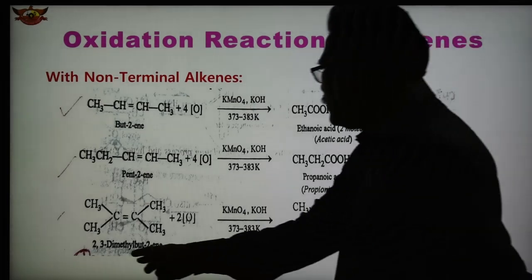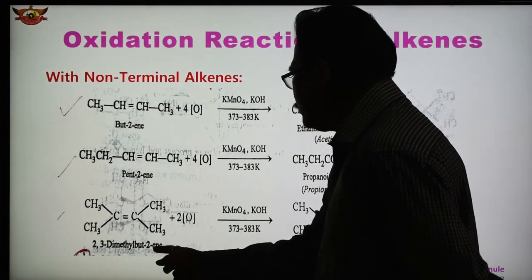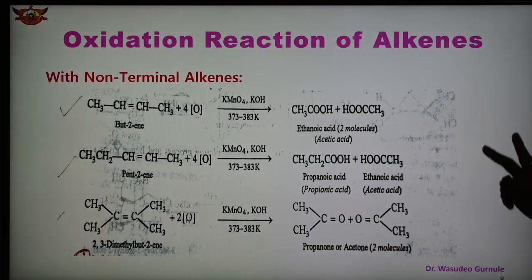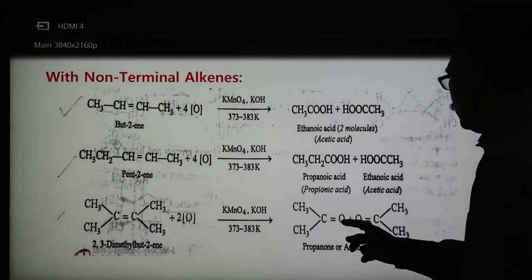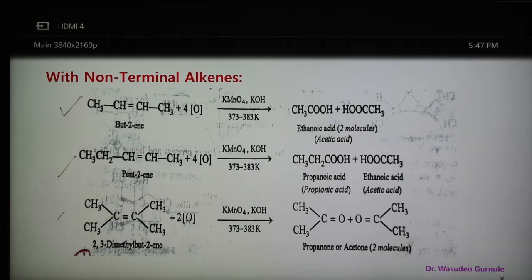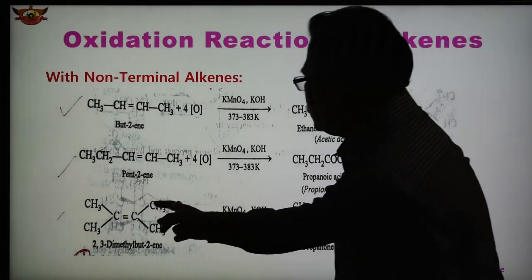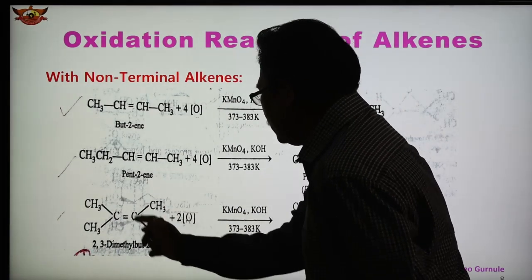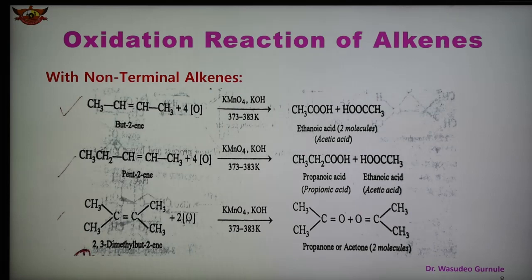Similarly, when 2,3-dimethylbut-2-ene undergoes oxidation, we obtain two molecules of acetone. What are two molecules of acetone? See here CH3, C=O, CH3, CH3, C=O, CH3. So two molecules are there. So two oxygens are required. Here CH3, C and O. One oxygen comes here, another oxygen comes here. So we get two molecules of acetone in this case.